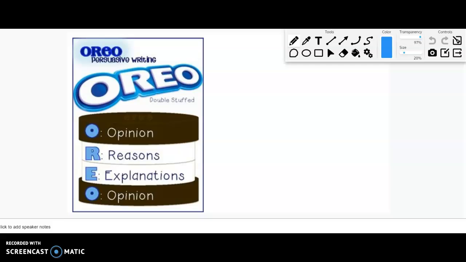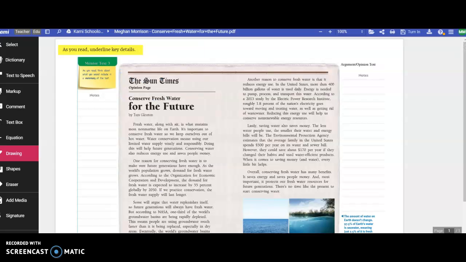All right, for this lesson, you will be reading a persuasive text. Looks like this, called Conserve Fresh Water for the Future. Remember, conserve means to save things, to not use it all. So we're talking about saving fresh water for the future.